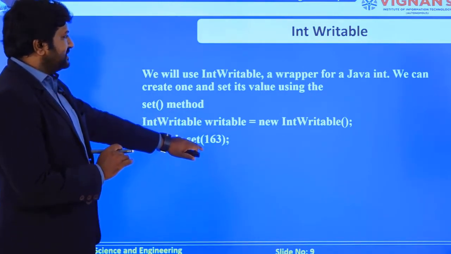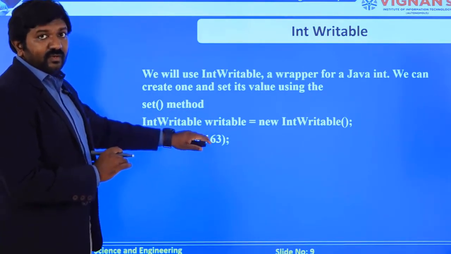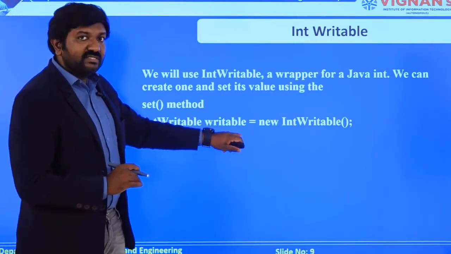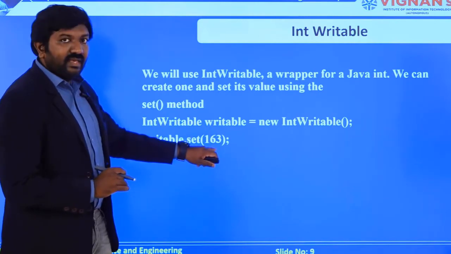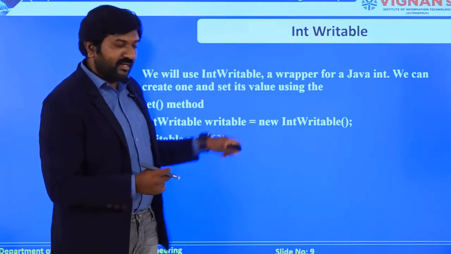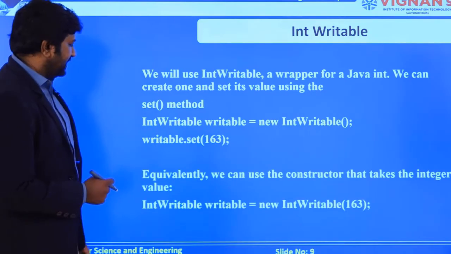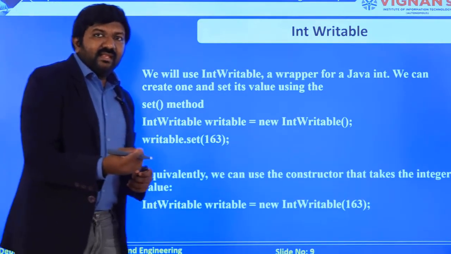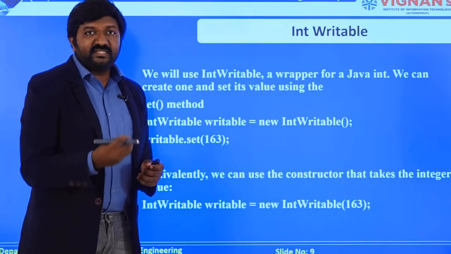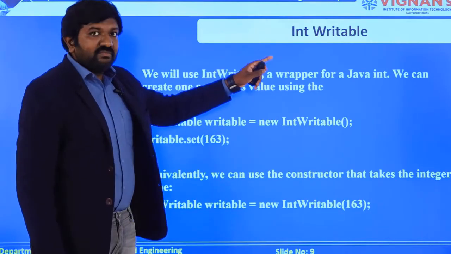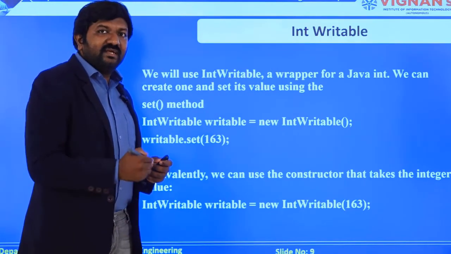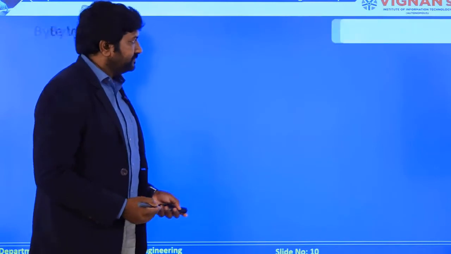With this example you can see you can set the value, which is your integer value. So I have taken a writable which is int writable and I am allowing it to store a value which is 163, that is integer type, into it. So in this example you can see that where earlier you used to store string values, now you can set a new value with the set function. Here you are storing an integer value with int writable, and you can also set that one with a new number.